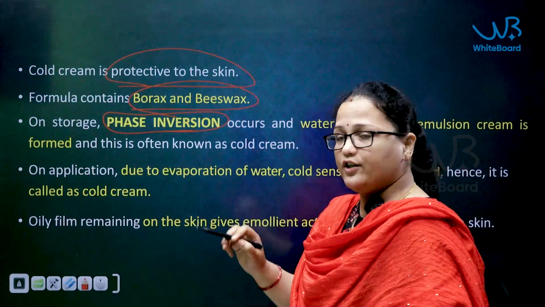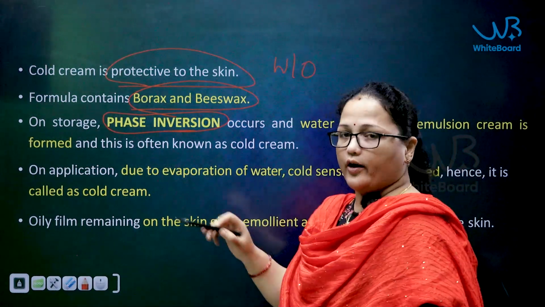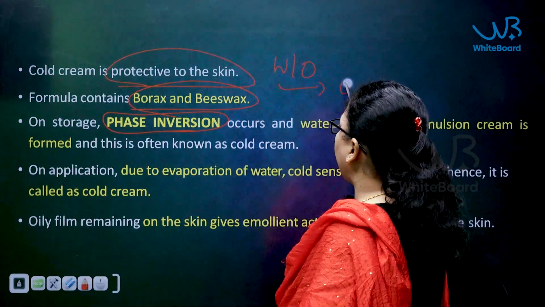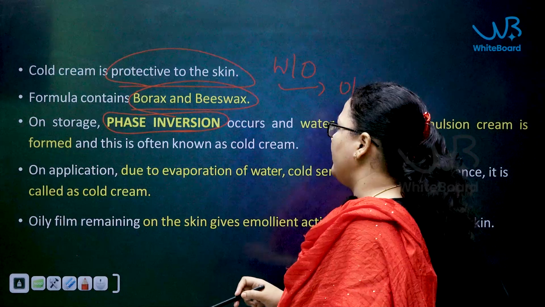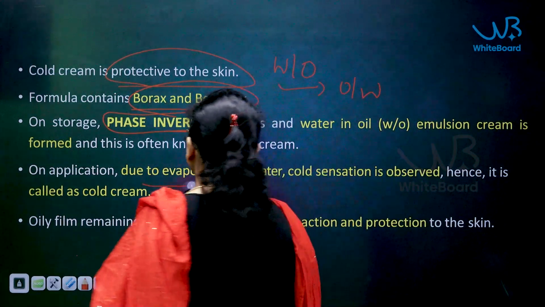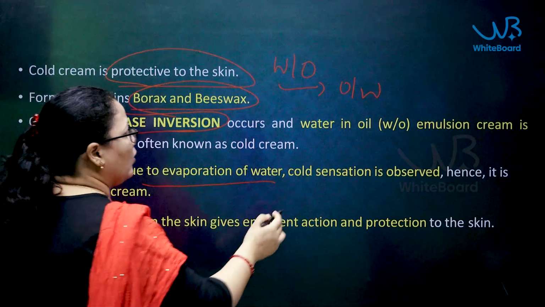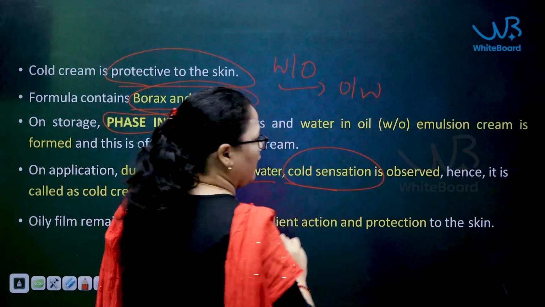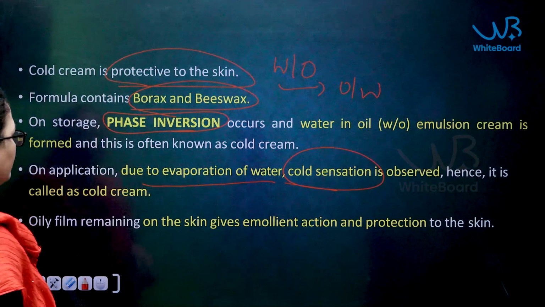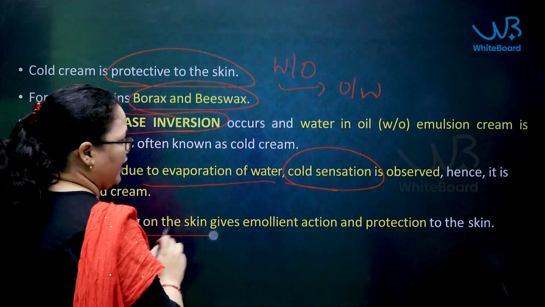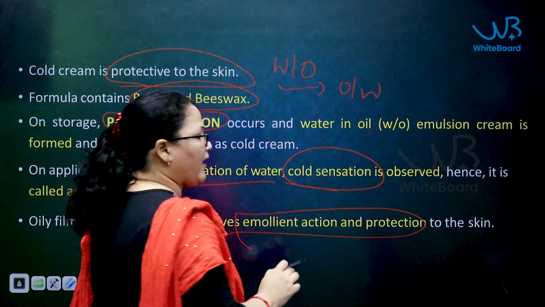So what is a phase inversion? For example, you have prepared this cold cream, water in oil. On storage, it will convert to oil in water, which is known as phase inversion. Next, as I have told you, as you apply, the water gets evaporated and a cooling or cold sensation can be felt. Therefore, it is termed a cold cream. Next, the oil film remaining on the skin gives an emollient and protective action to the skin.